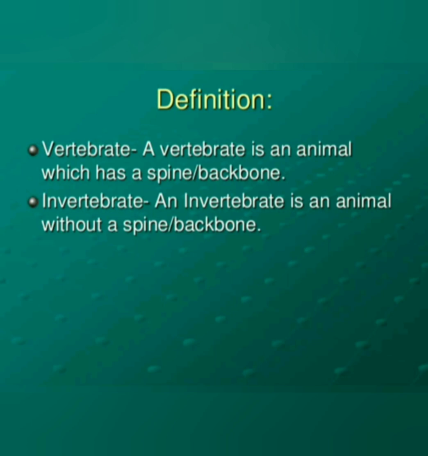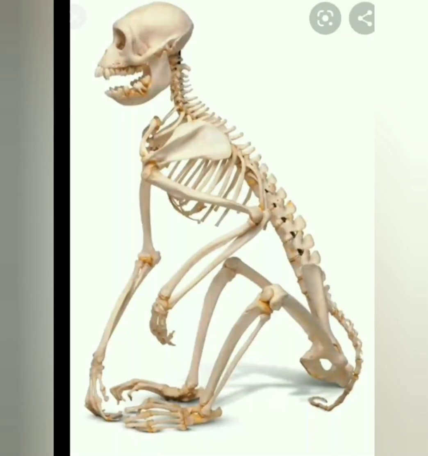Examples for invertebrate animals are earthworm, leeches, starfish, etc. And examples for vertebrates are humans, fish. We humans are also vertebrates because we have a backbone. We have a backbone on the backside of our body below the neck.